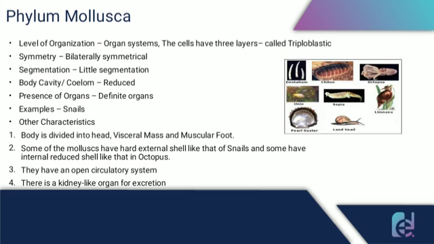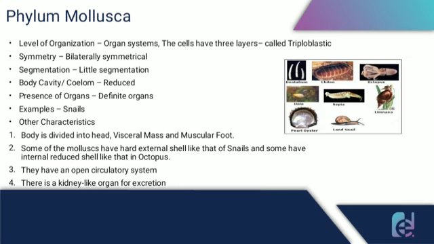And the next phylum is phylum Mollusca. They also have an organ system level of organization, and they are also triploblastic organisms. They are bilaterally symmetrical, and their segmentation is little, and also the body cavity or the coelom is reduced. Some examples are snails. And let's check about the other characteristics.